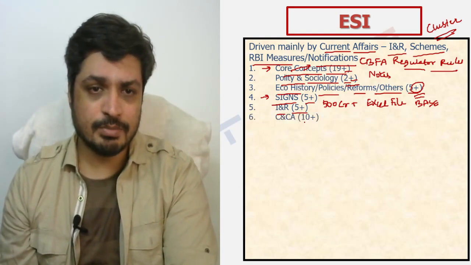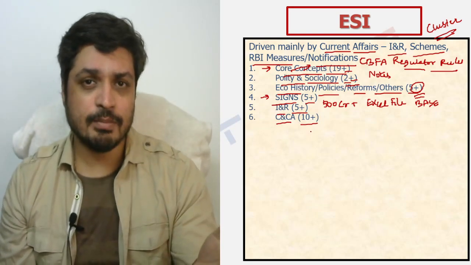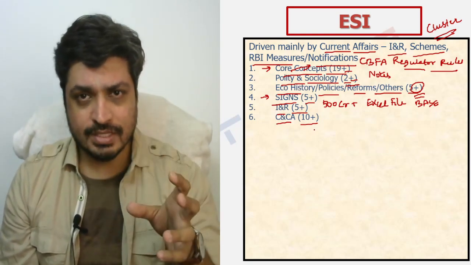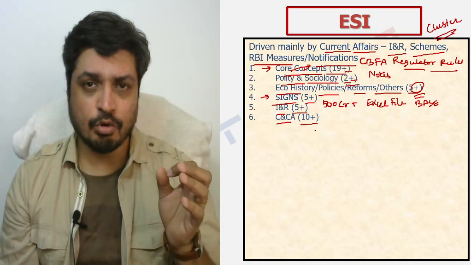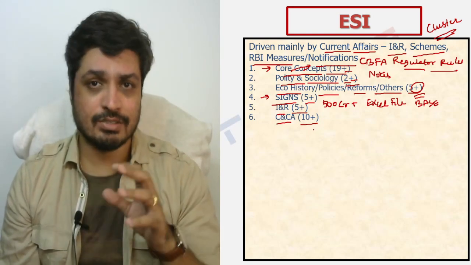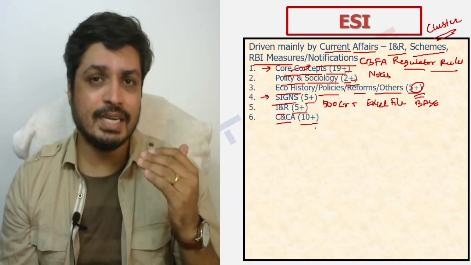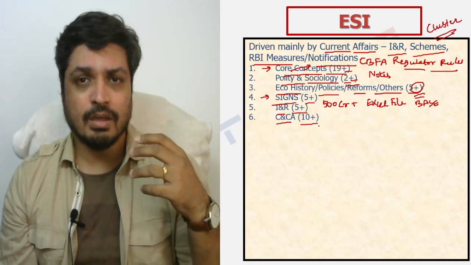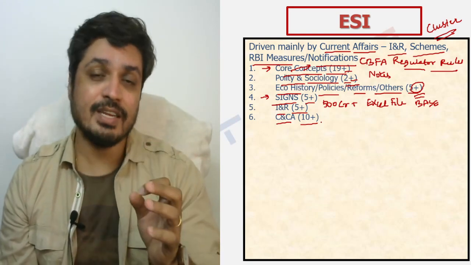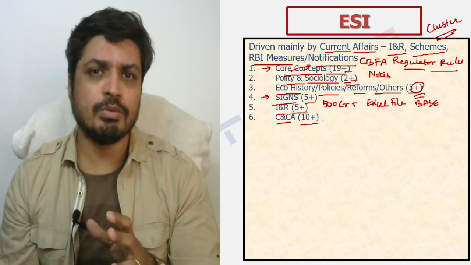The next thing that I'm talking about is your current and contemporary affairs. I mentioned this briefly during your finance segment as well, because this is a very important portion as far as gathering data points is concerned. So a lot of these sessions will deal with specific topics. And of course, these will give you a lot of data points for your descriptive answer writing, naturally in ESI. So from a non-ESI perspective too, a lot of data points will come through these sessions. And of course, you'll find a lot of detailed analysis in this segment, like a far more in-depth analysis of the economic survey, because it's a very important document as far as the entire ESI and even finance is concerned, because it has a lot of valuable insights.